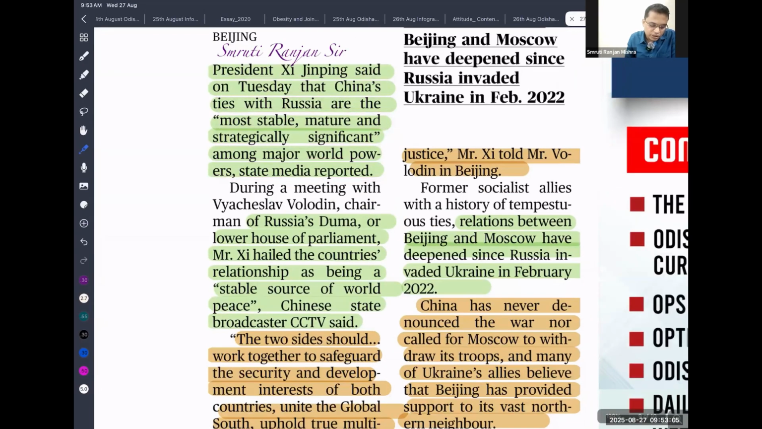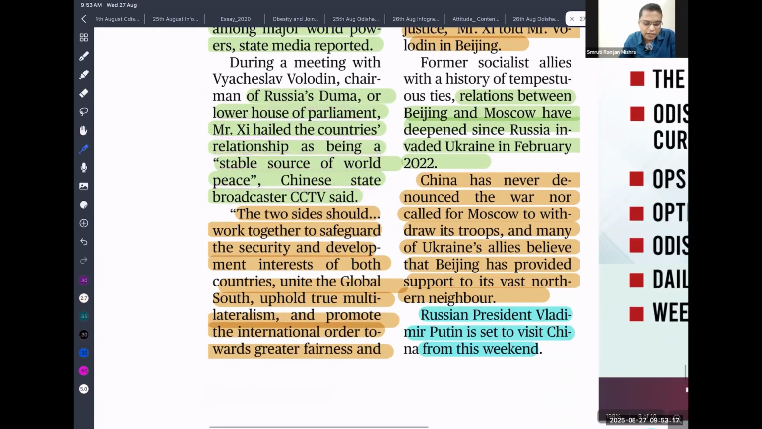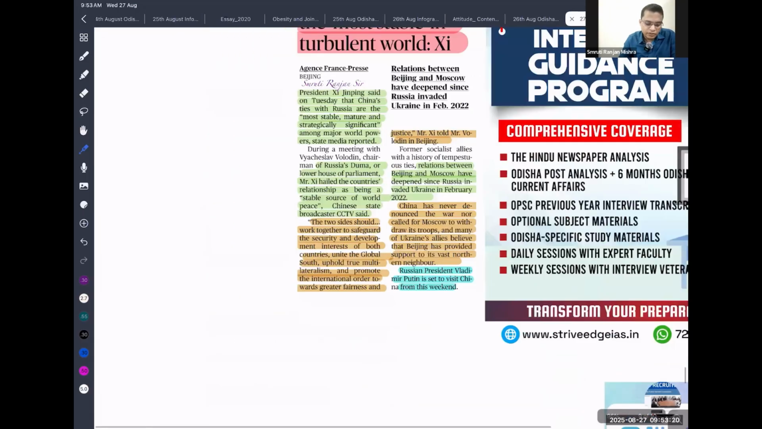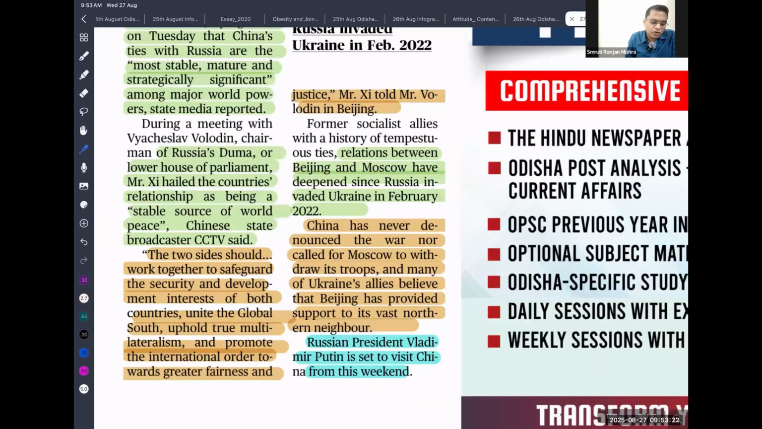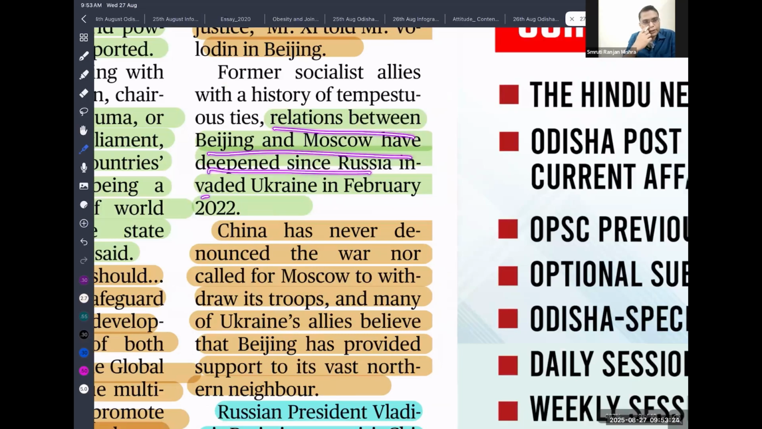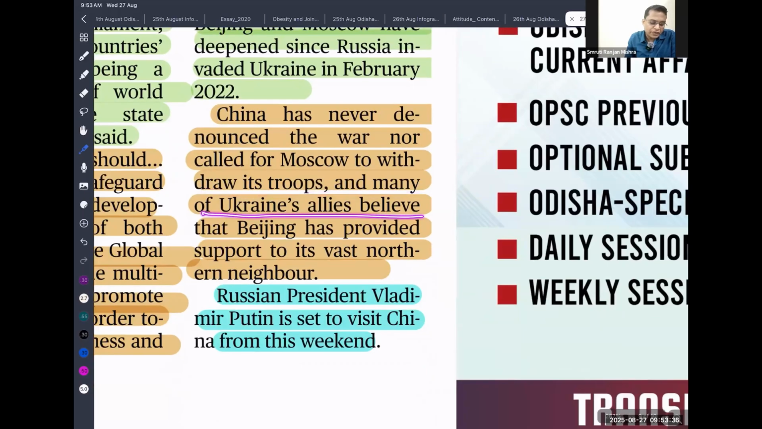The Duma is also called the Russian Parliament, just like we call ours Parliament. The lower house of the Parliament held the country's relationship to be a stable source of world peace. So the two sides have cemented ties, because during the Russia-Ukraine war, China constantly supported Russia, in terms of supplying raw material. China has never denounced the war, nor called on Moscow to withdraw its troops. Many of Ukraine's allies believe that Beijing is providing support to its vast northern neighbor.